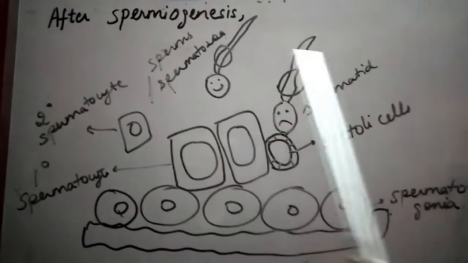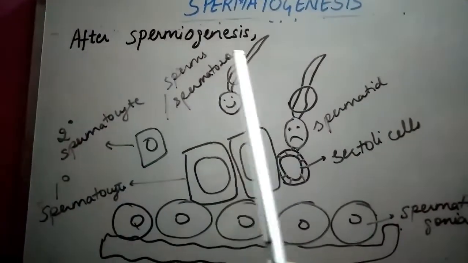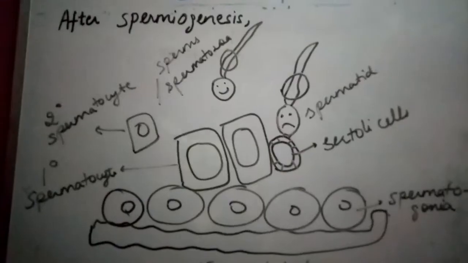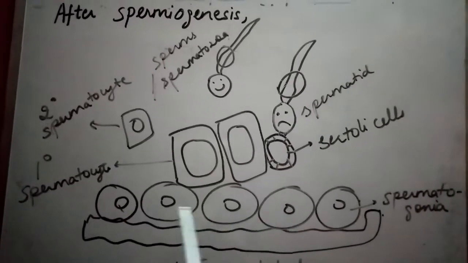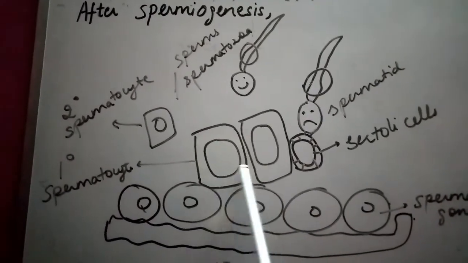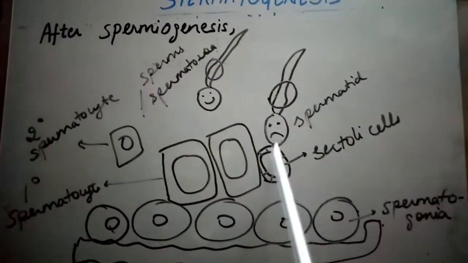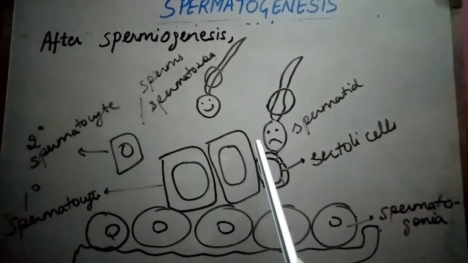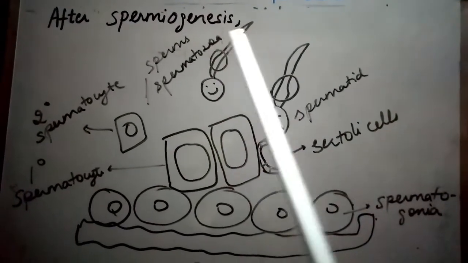So this is the structure of the seminiferous tubule as you see here. After spermiogenesis, what will happen? You can see here spermatogonia, the immature male germ cells. These are the primary spermatocytes, these are the secondary spermatocytes. These are the Sertoli cells in which spermatids are embedded. So spermiogenesis means when spermatids become sperms.